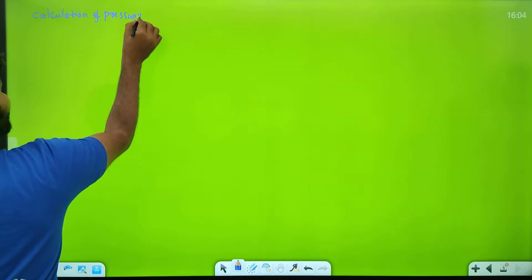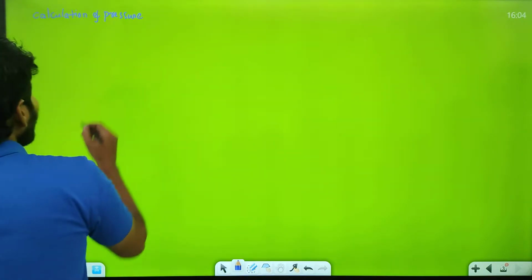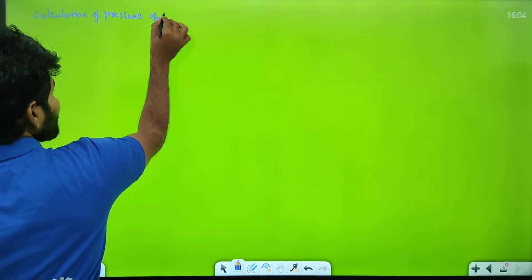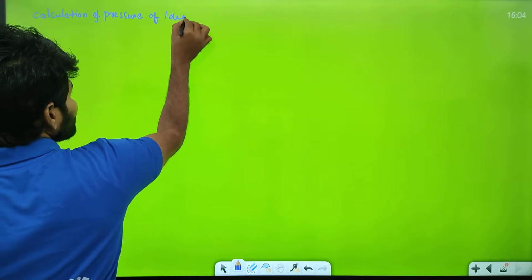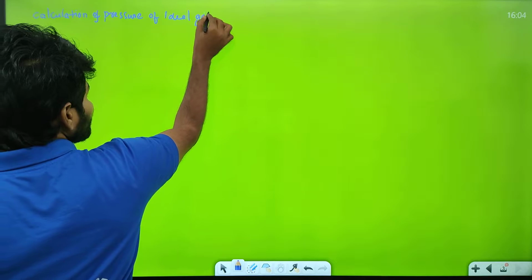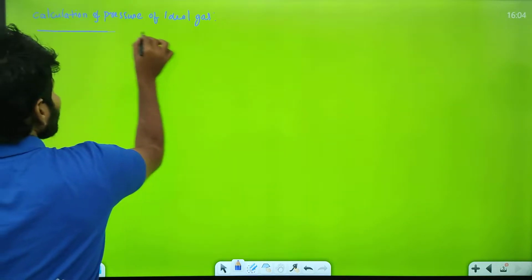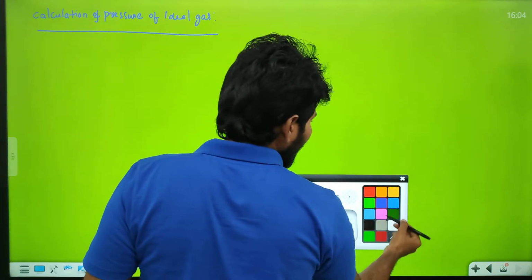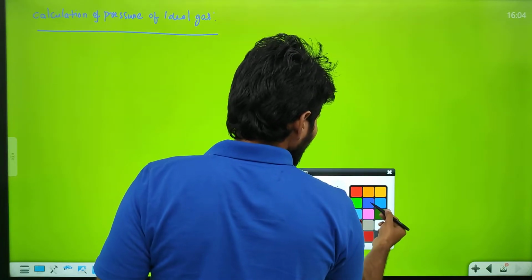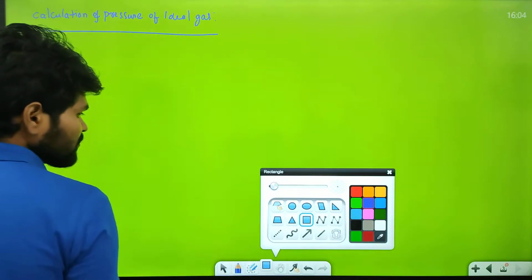See, I am calculating the pressure of an ideal gas. So we are discussing an ideal gas, right? Ideal gas. Okay, let's take a container. So here I am taking a container.